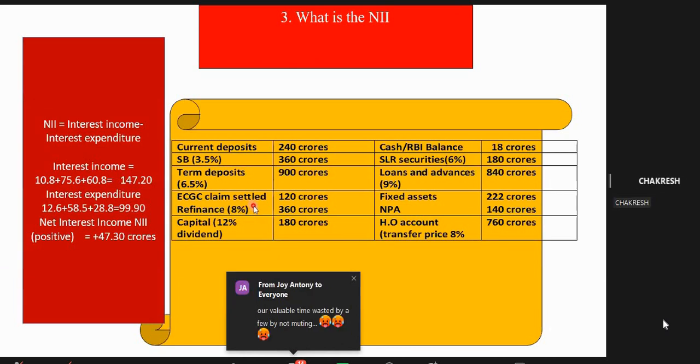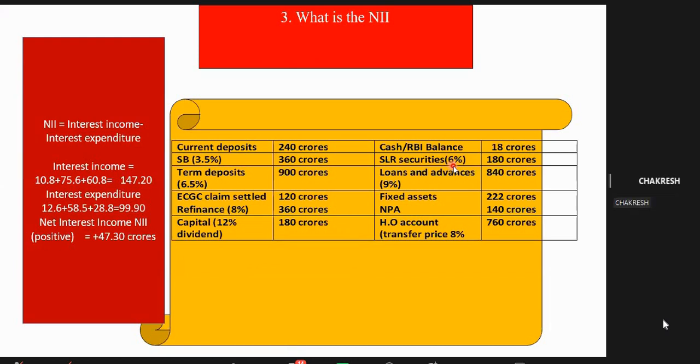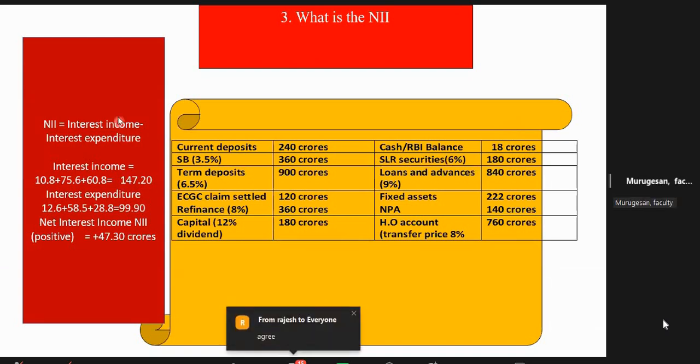Sir, in SLR, if 6% is not given, then we have to consider that as income or not? Yes, SLR definitely they will give, madam. SLR is definitely interest income only. One madam has missed it. CRR, madam, is not interest income. It is explained here. So you just follow.